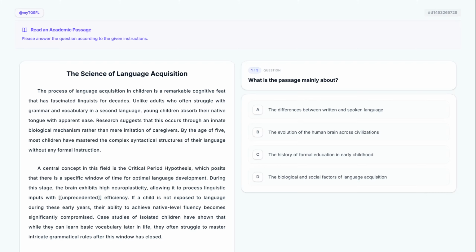Today we are diving deep into the read an academic passage task, a cornerstone of the TOEFL reading section. We're going to dissect a university-level text together, analyzing its structure and logic to ensure you can confidently navigate even the most complex academic topics.